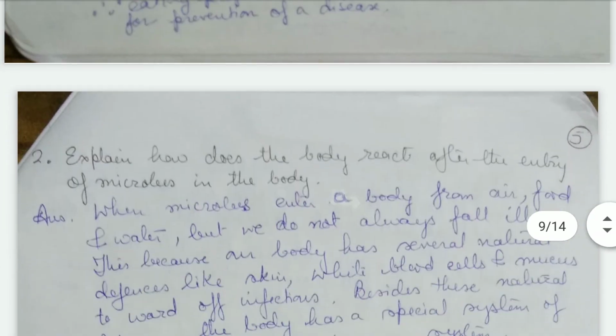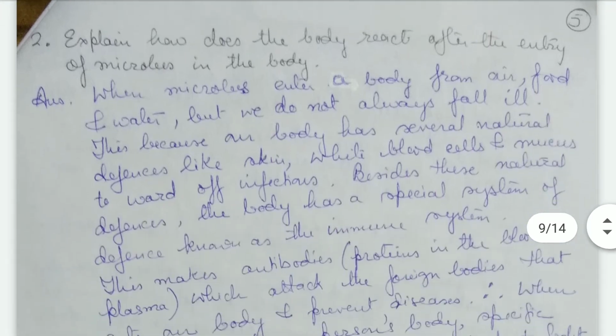Next question we are coming to: explain how the body reacts after the entry of microbes into the body. See, when microbes enter our body through air, food or water, we do not always fall ill. We have seen many cases where they have entered, but we are not falling ill.